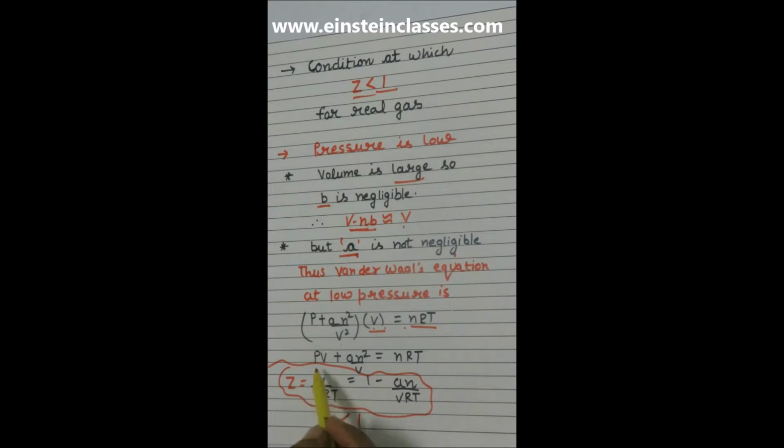By dividing by nRT on both sides, we get PV/nRT, which is Z, the compressibility factor, equal to, if we take this term to that side, 1 minus an/VRT. So the compressibility factor Z value would be less than 1 when the pressure is low. So for real gases, a compressibility factor less than 1 is possible when pressure is low, but when pressure is very low, the compressibility factor would be equal to 1.